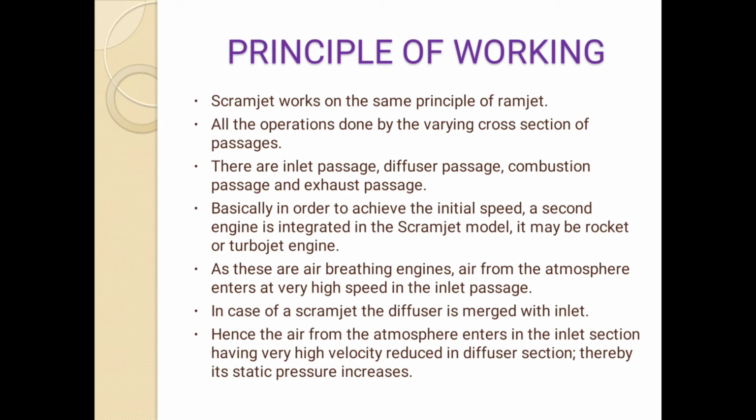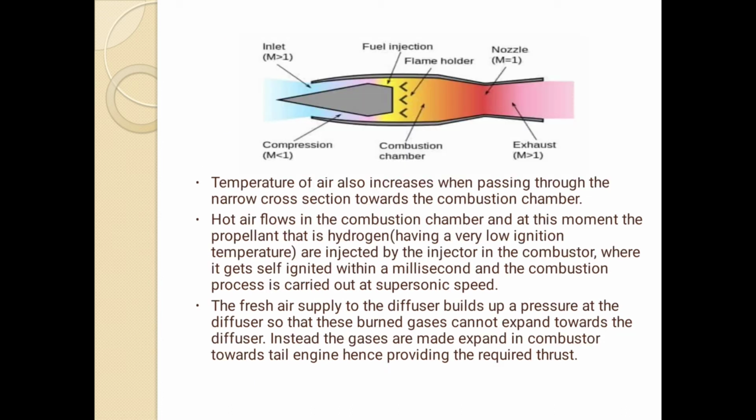As these are air-breathing engines, air from the atmosphere enters at very high speed in the inlet passage. In case of a scramjet, the diffuser is merged with the inlet. Hence, the air from the atmosphere enters the inlet section having very high velocity, is reduced in the diffuser section, thereby its static pressure increases. Then the temperature of air also increases when passing through the narrow cross section towards the combustion chamber.